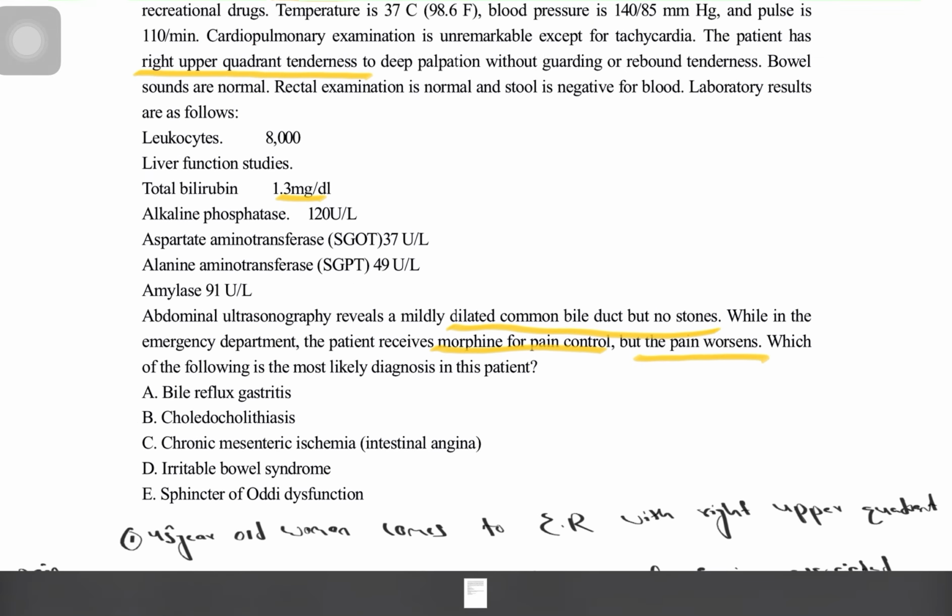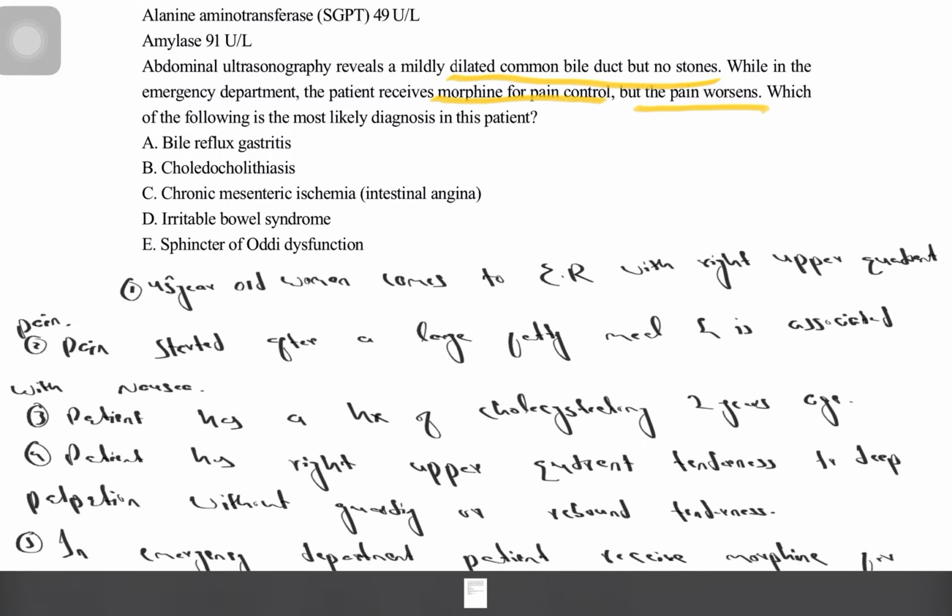Abdominal ultrasonography revealed a mildly dilated common bile duct but no stone. While in the emergency department, the patient received morphine for pain control, but the pain worsened. Which of the following is the most likely diagnosis in this patient?